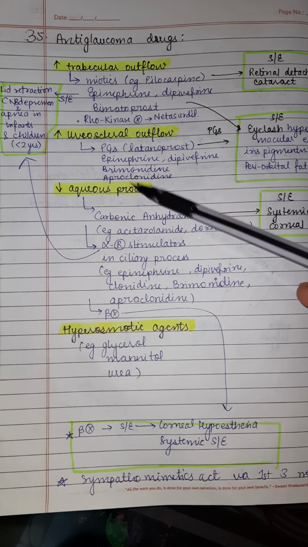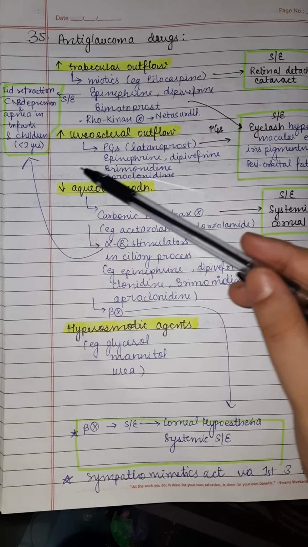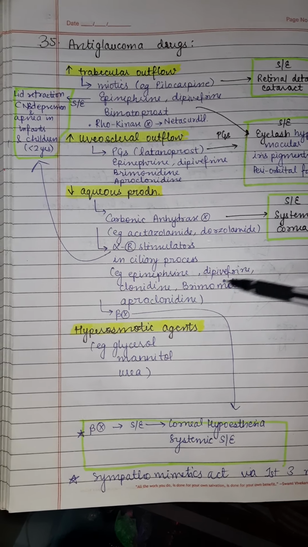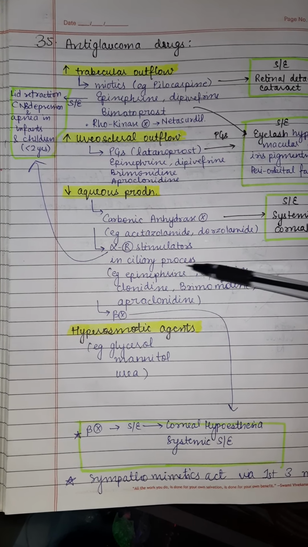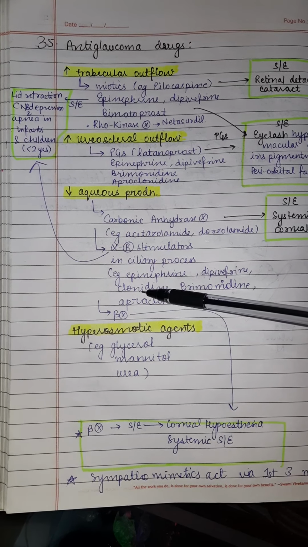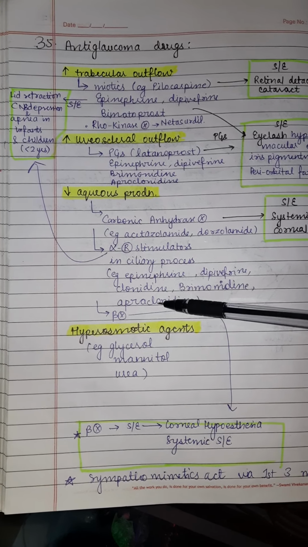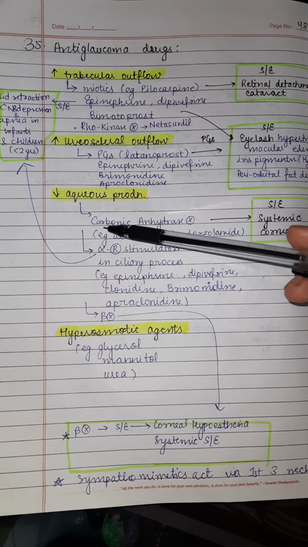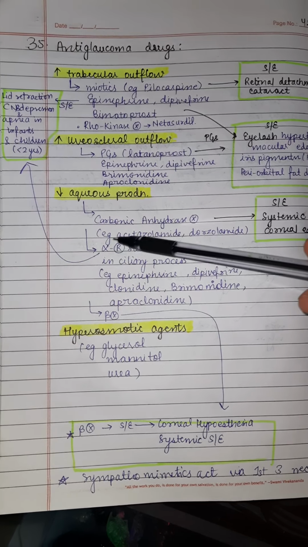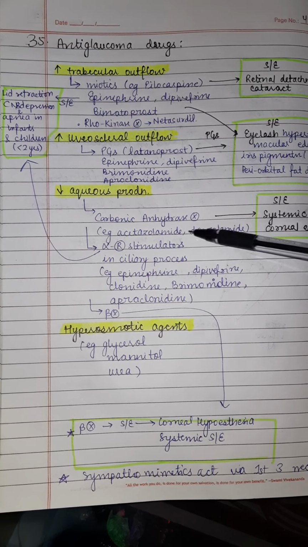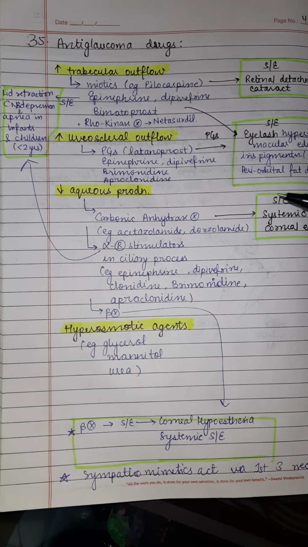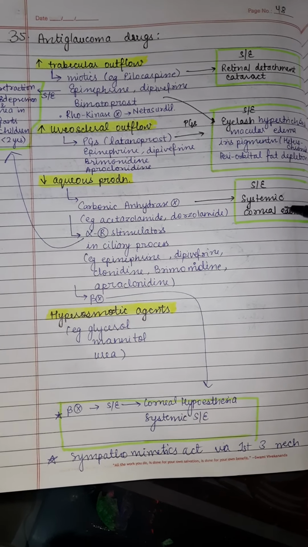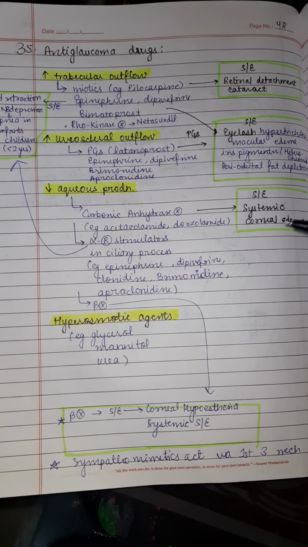decreasing the aqueous production. Then if we talk about the drugs which are decreasing the aqueous production, I have talked about these alpha receptor stimulators in the ciliary process: epinephrine, dipivefrin, clonidine, brimonidine, apraclonidine. So side effects are the same here. Now if we talk about the carbonic anhydrase inhibitors, these are acetazolamide, dorzolamide, brinzolamide. The main side effect here is systemic side effects can occur, and corneal edema can occur.